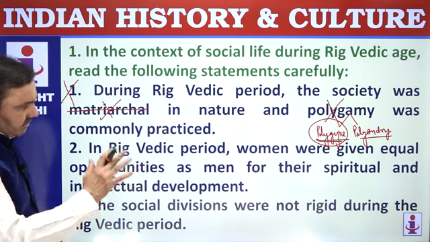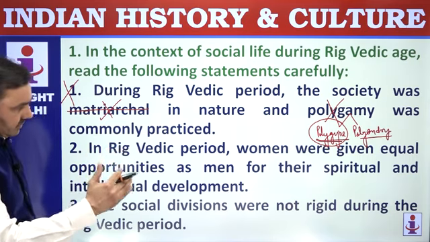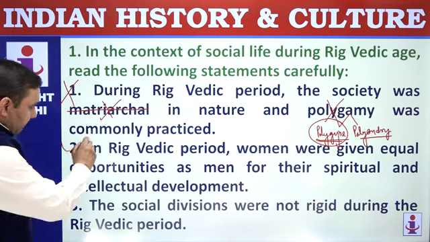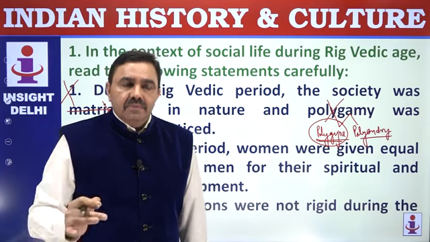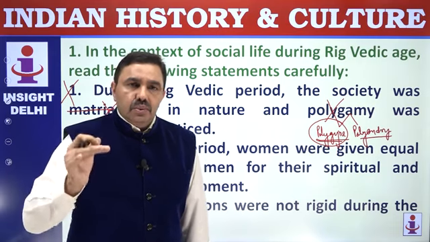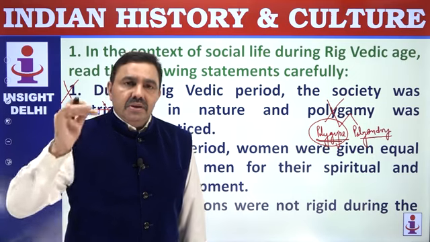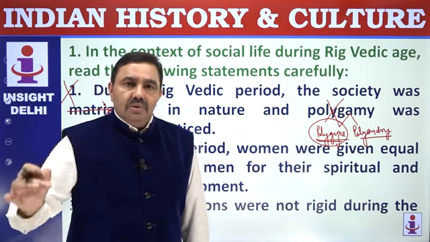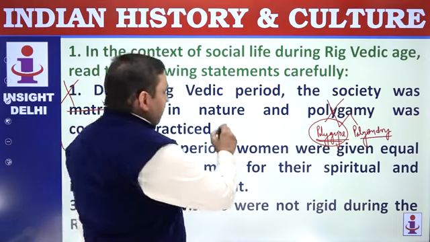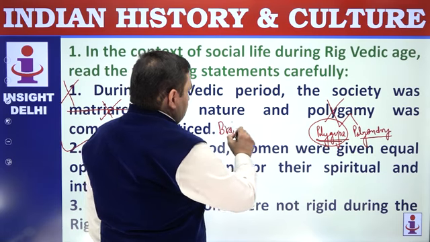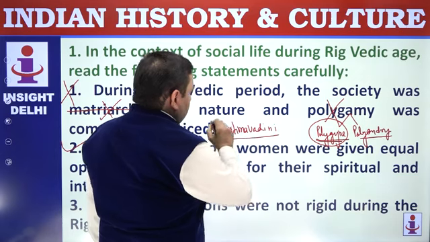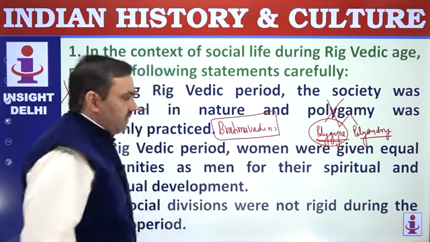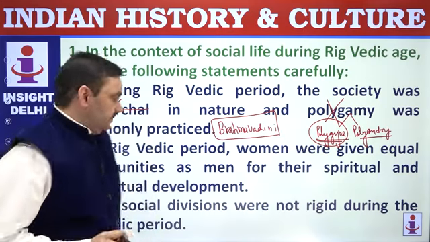Statement 2: In the Rigvedic period, women were given equal opportunities as men for their spiritual and intellectual development. Perfectly correct. Women used to receive education. The girls used to go to Gurukulas for education. We have reference of a number of women scholars who even composed hymns of the Rigveda, like Apala, Ghosha, Lopamudra, Viswavara. They were highly educated. Some of the women used to receive education for the whole of their life, and the term you have to remember is Brahmavadini. So Brahmavadini was a woman who used to pursue education for the whole of her life. Very important term for prelims, remember it.